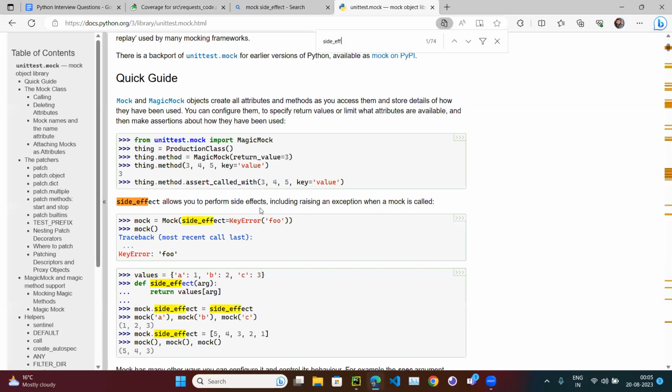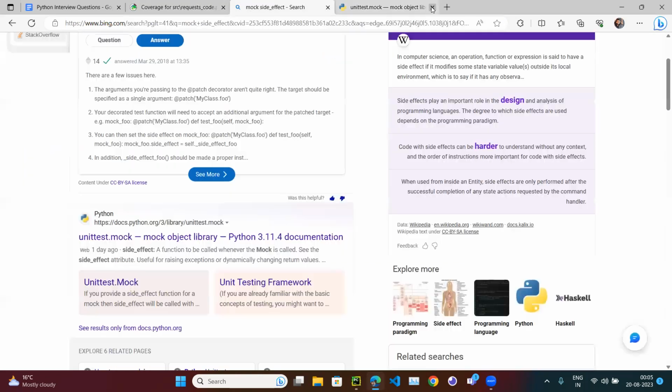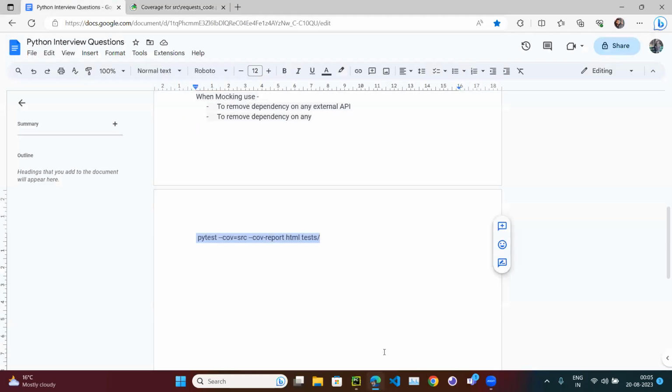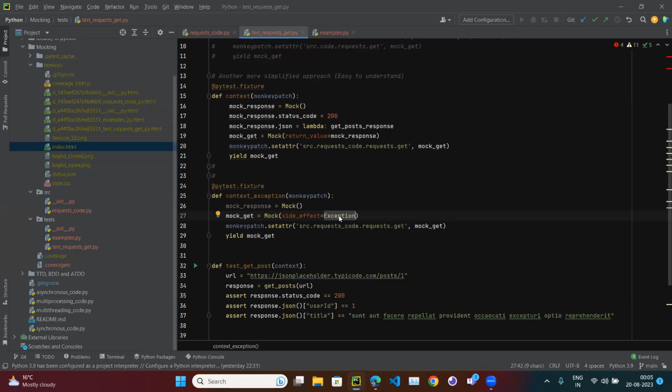Side effect. It says side effects allow you to perform side effects, including raising an exception. So when you have to raise an exception, you should not use the return value. You have to use the side effect. So here we are using side effect. And what should be the side effect? I have to raise the exception. That's it.